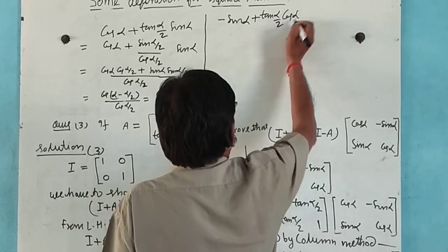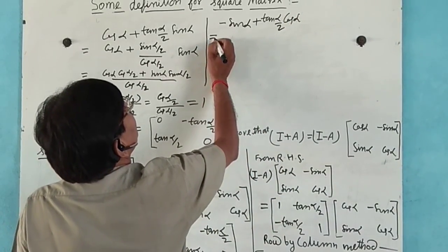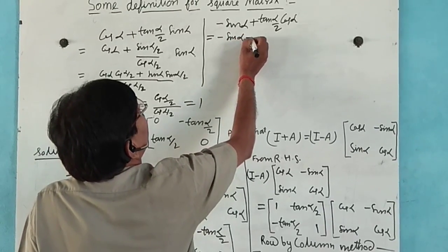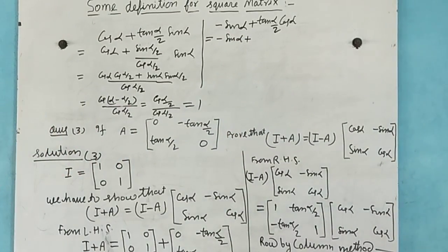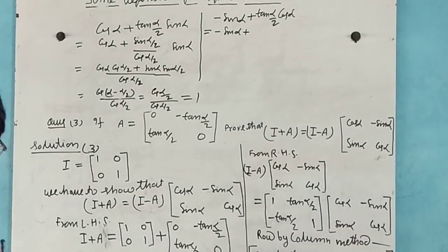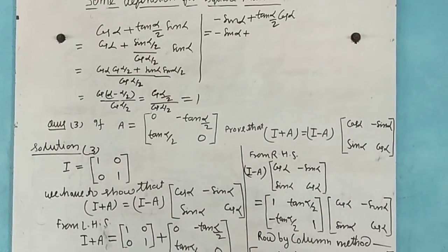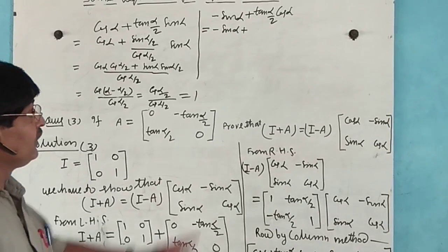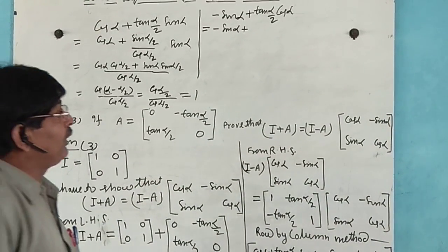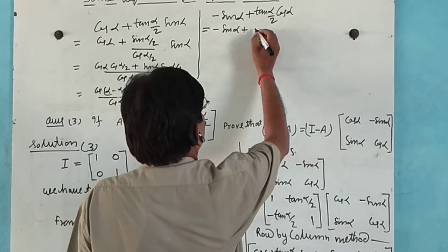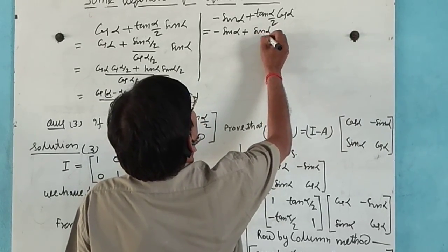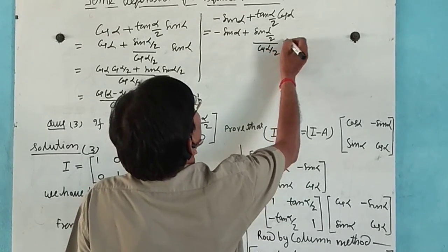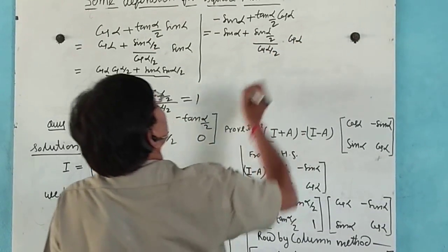Now this can be written as minus sin alpha, and here tan alpha by 2, which is sin alpha by 2 divided by cos alpha by 2, into cos alpha.